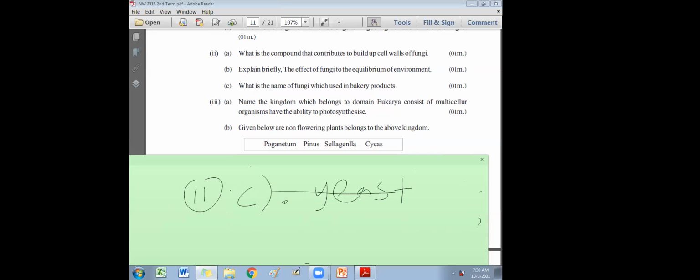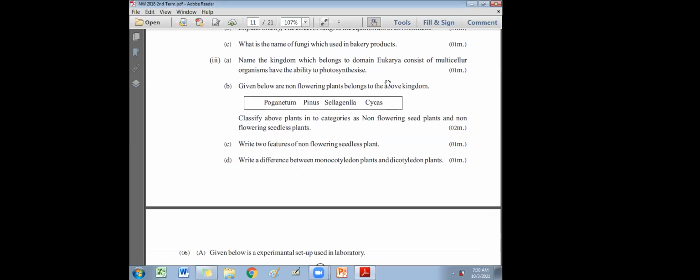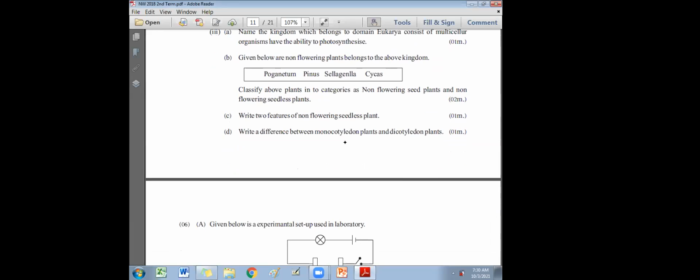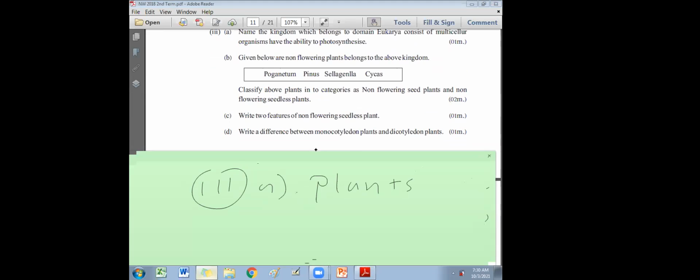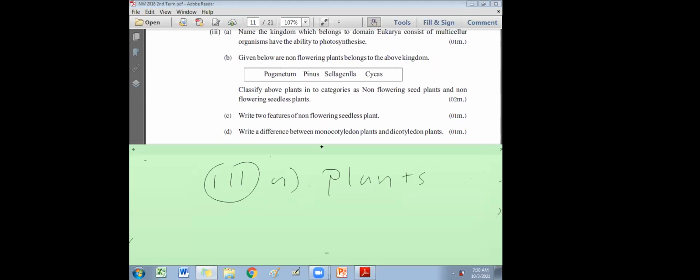Next one, part 3A. Name the kingdom of domain Eukarya which consists of multicellular organisms that have the ability to photosynthesize. Multicellular organisms which can photosynthesize are plants. Plants, multicellular, domain Eukarya, can photosynthesize. Given below, non-flowering plants belong to the kingdom, above kingdom. Kingdom Plantae. They are asking to classify the above plants into categories as non-flowering and flowering.